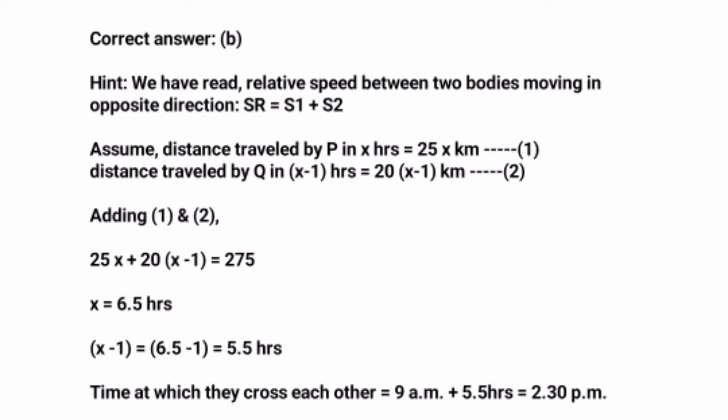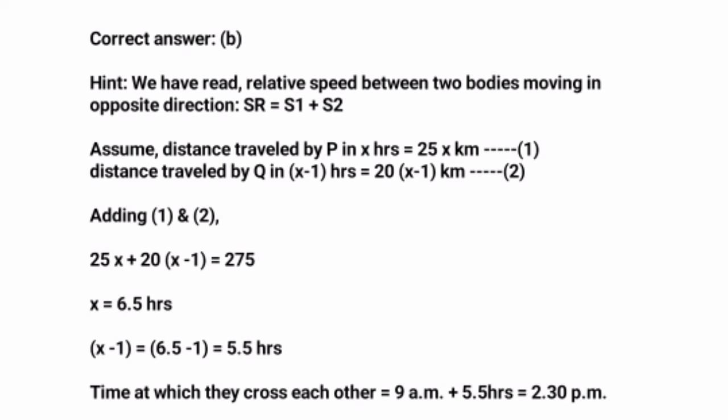Now we have read that the relative speed between two bodies moving in opposite directions, when opposite directions are considered, we add the speeds. So relative speed is equal to S1 plus S2. Now assuming the distance traveled by P in x hours is equal to 25x kilometers, and the distance traveled by Q in x minus 1 hours is equal to 20(x minus 1) kilometers. Now adding 1 and 2, we have to add both of these and the sum is 275. After solving the question, we get x is equal to 6.5 hours.